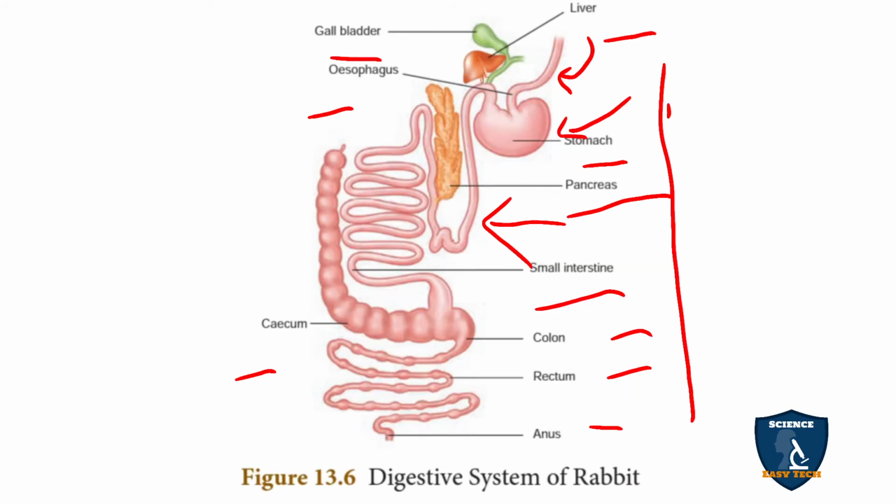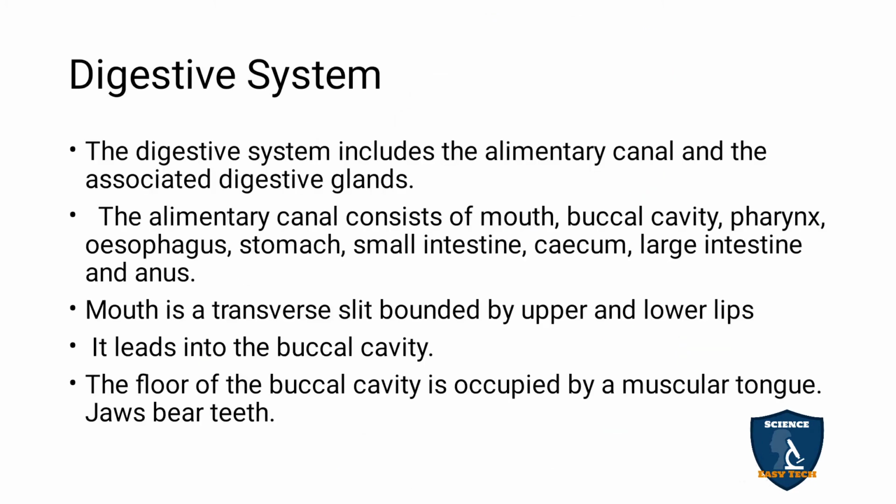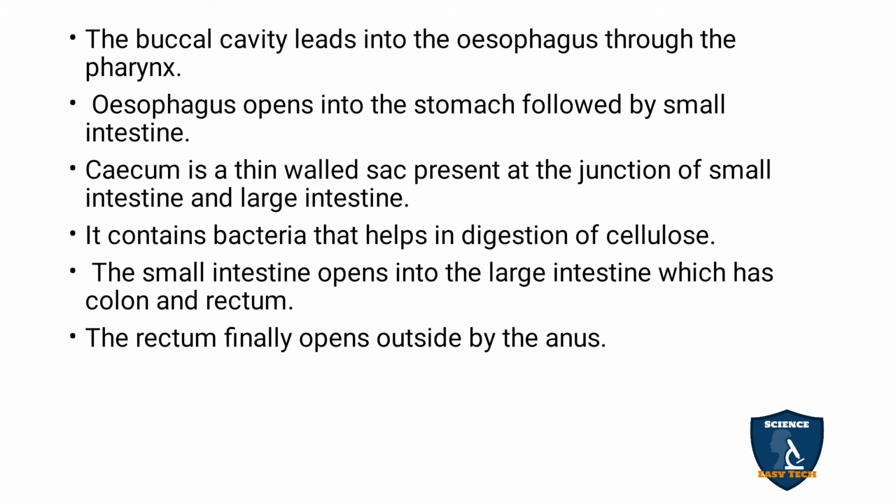The cecum is helpful in cellulose digestion because the rabbit is herbivorous. Plants consist of cellulose, that is the cell wall is made up of cellulose, so for that digestion it needs a large cecum.